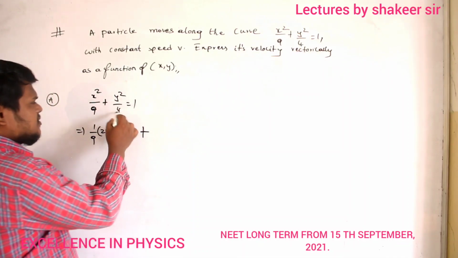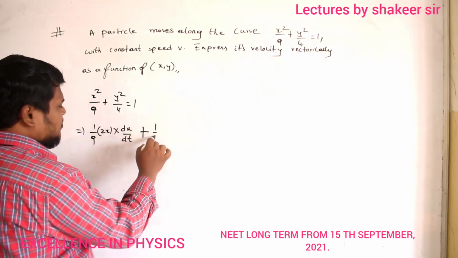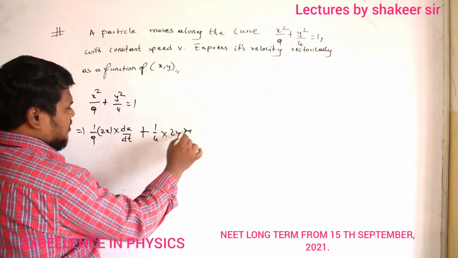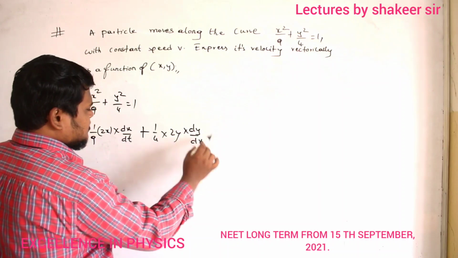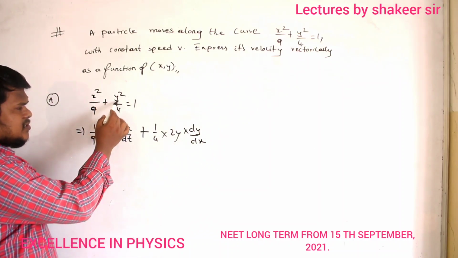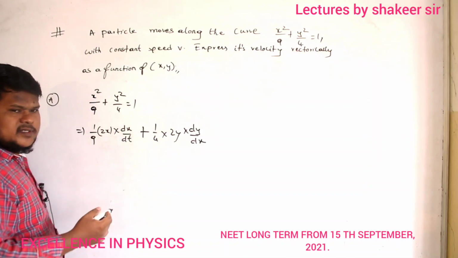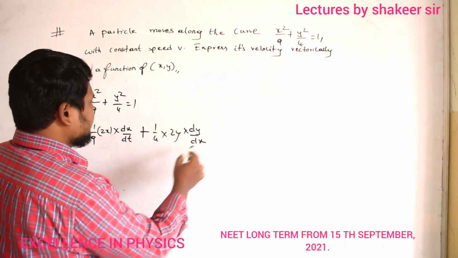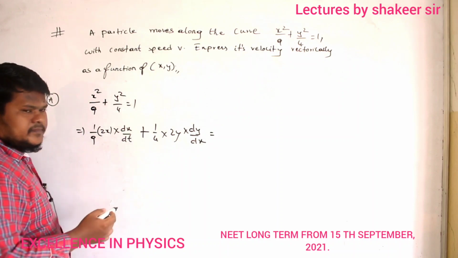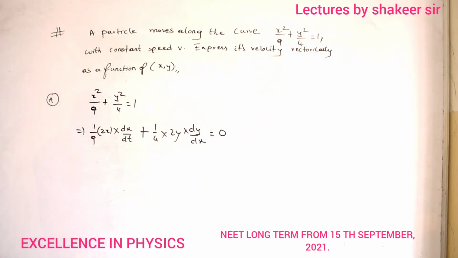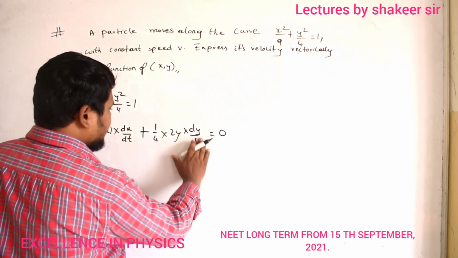Similarly, differentiation of y square by 4, can you say? 1 by 4 multiplied by 2y, dy divided by dt. So differentiation of y square is 2y, but y I have not differentiated, no? So dy divided by dt. And differentiation of 1 is 0. 1 is a constant number, differentiation of 1 is 0. Clear, number?